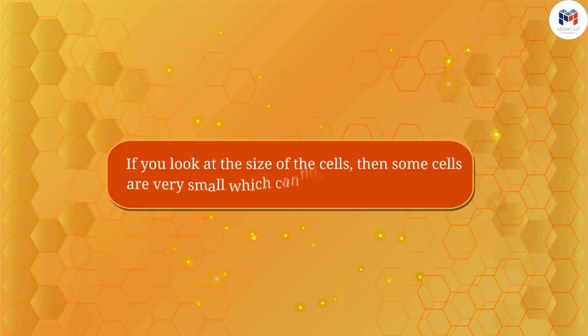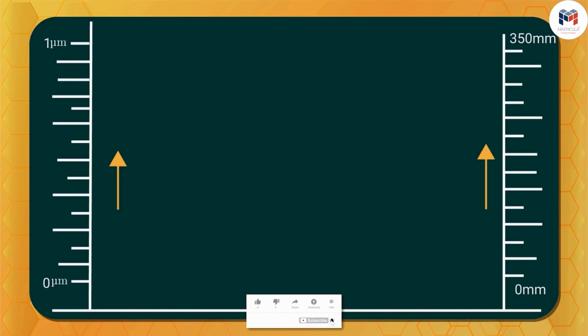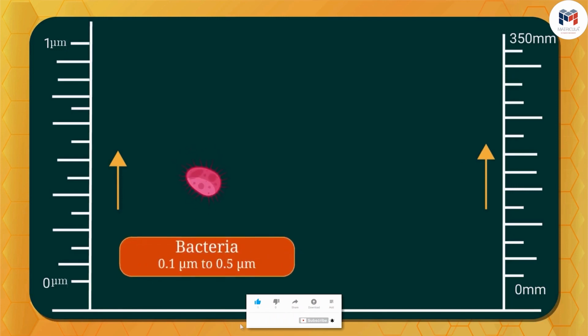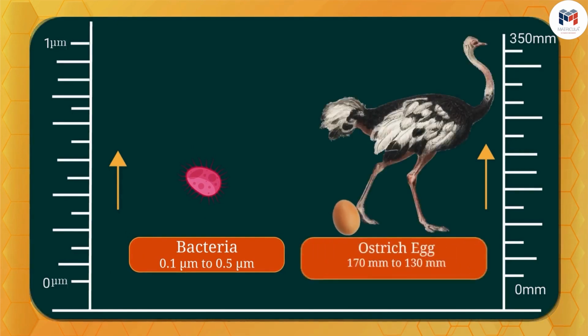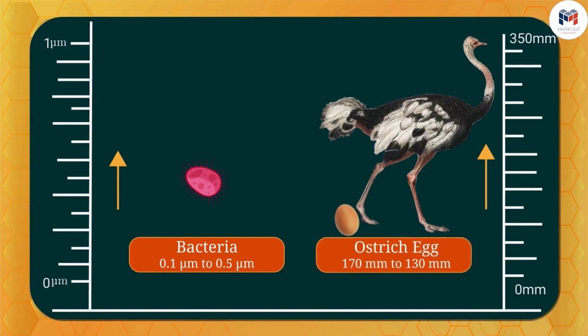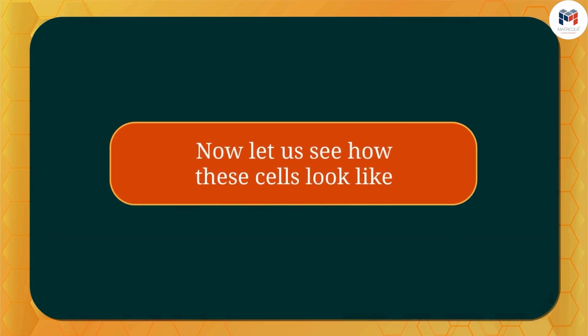And if you look at the size of the cells, then some cells are very small and cannot be seen with the eyes, such as bacteria, which are about 0.1 to 0.5 micron in size. And the largest cell is the ostrich egg with a size of 170 millimeters by 130 millimeters. Did you see how many types of cells are found? Now, let us see how these cells look.